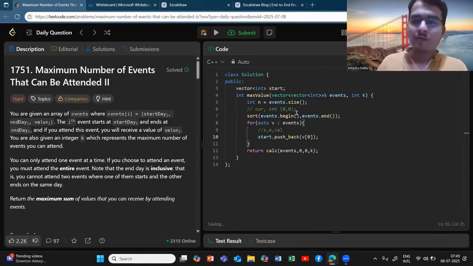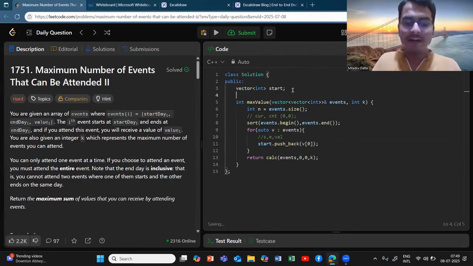So I hope you understood this. This is not at all difficult. Now I will write this calc function, which is nothing but a recursive function, right? Which will return me my things. So let me just copy this.